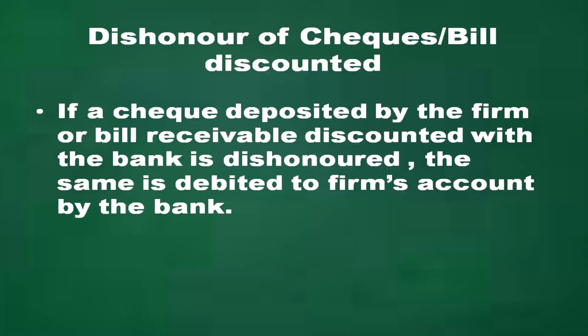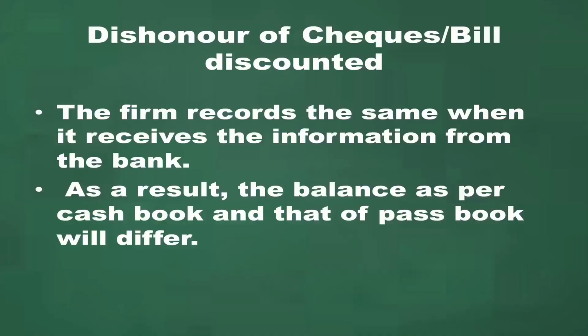Next is about dishonored check or bill discounted. If a check deposited by the firm, or a bill receivable discounted with the bank, is dishonored, the same is debited to the firm's account by the bank. But the firm records the same when it receives the information from the bank. As a result, the balance as per cash book and that of the passbook will differ.